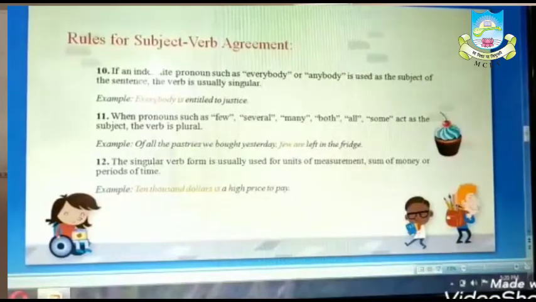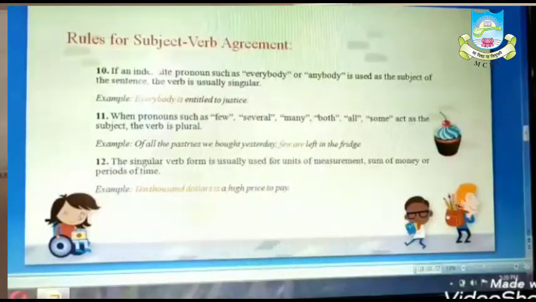When pronouns such as few, several, many, both, all, some act as the subject, the verb is plural. Example, of all the pastries we bought yesterday, few are left in the fridge. So the pronoun few is followed by a plural verb, are. Now come to rule number 12.